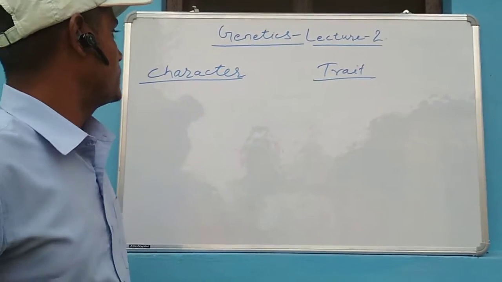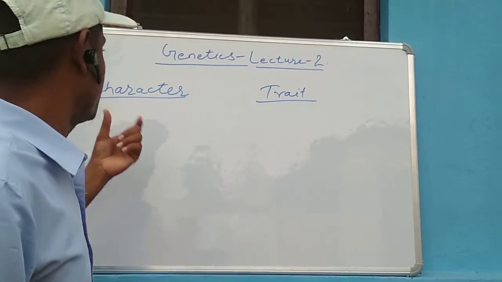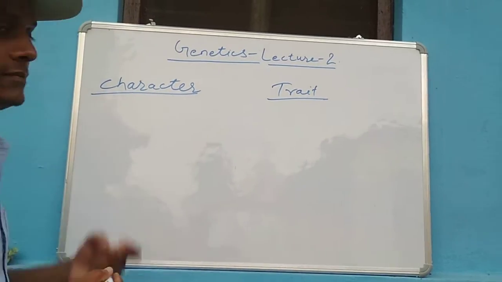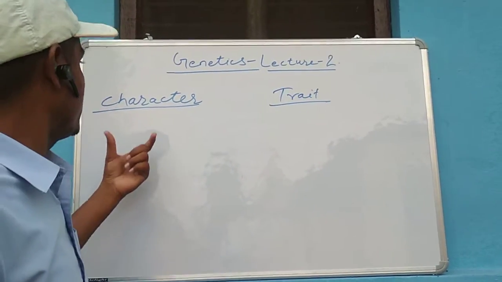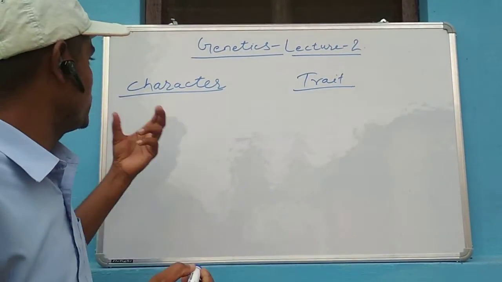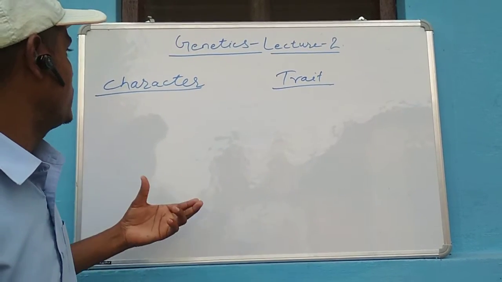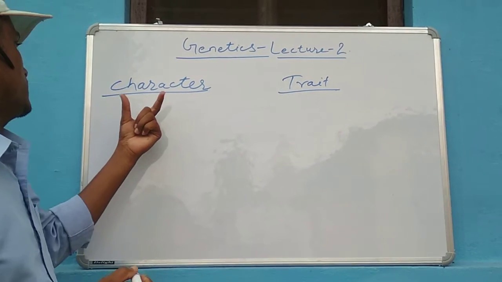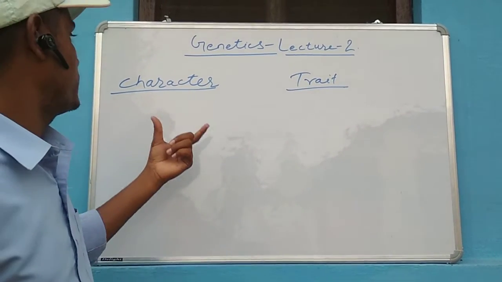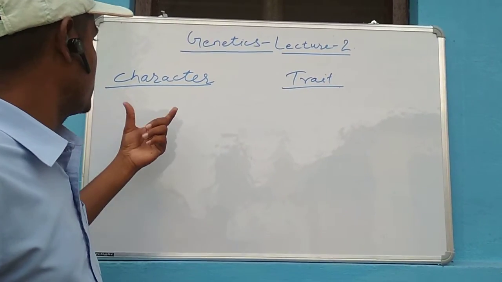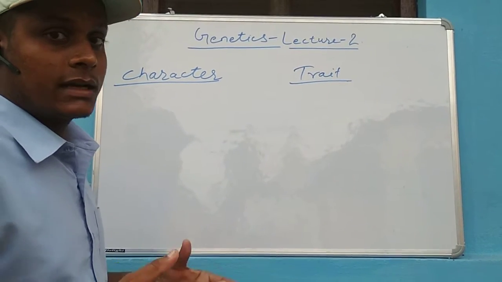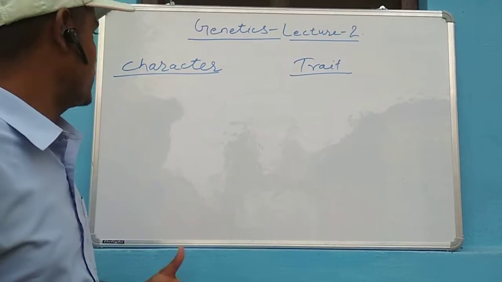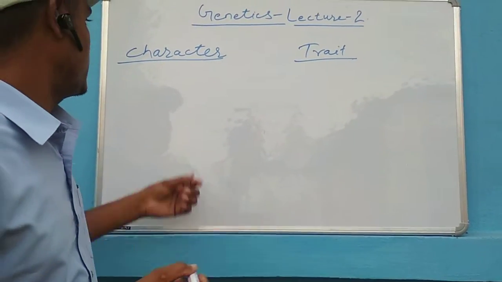These features are the actual determinants on the basis of which you distinguish any organism. So character means the features on the basis of which you distinguish the various organisms.